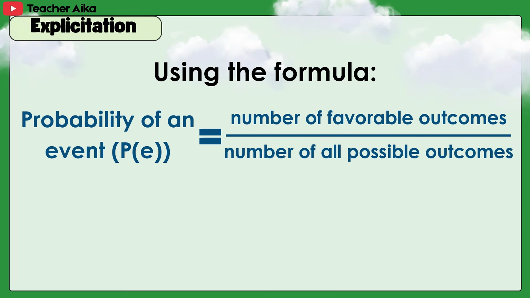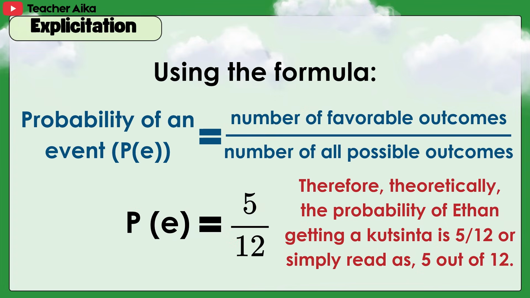Probability of an event equals number of favorable outcomes over number of all possible outcomes, which equals 5 over 12. Therefore, theoretically, the probability of Ethan getting a kutsinta is 5 over 12, or simply read as 5 out of 12.